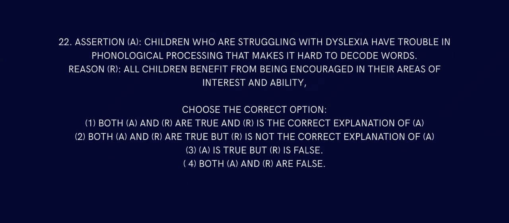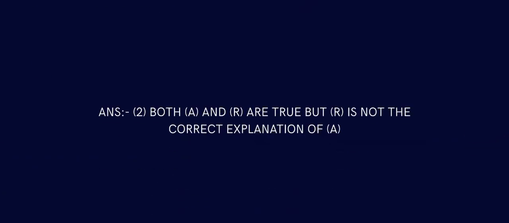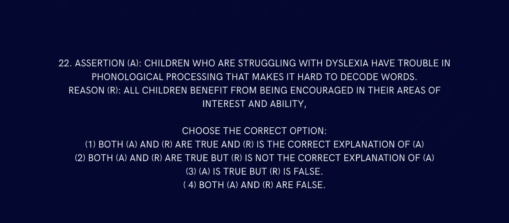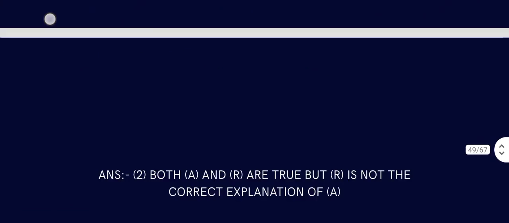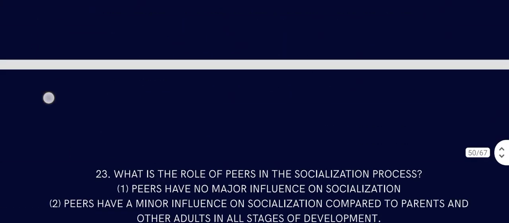Question number 22. Children who are struggling with dyslexia have trouble in phonological processing that makes it hard to decode words. Alright, all children benefit from being encouraged in their areas of interest and ability. That is also correct. So the answer is both A and R are true, but R is not the correct explanation of A, because they are talking about something and this talks about something else. The relationship of 'because' doesn't happen here.